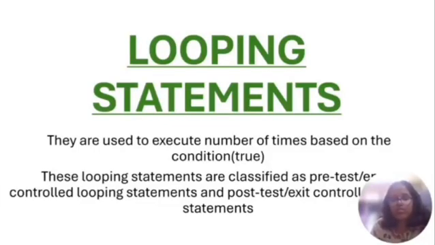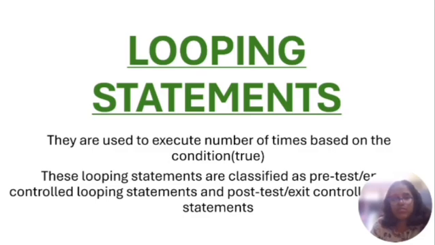Today we are going to discuss looping statements in C programming. These are one type of control statements which are used to execute the program a number of times based on the condition being true. These looping statements are classified as pre-test or entry control looping statements and post-test or exit control looping statements.